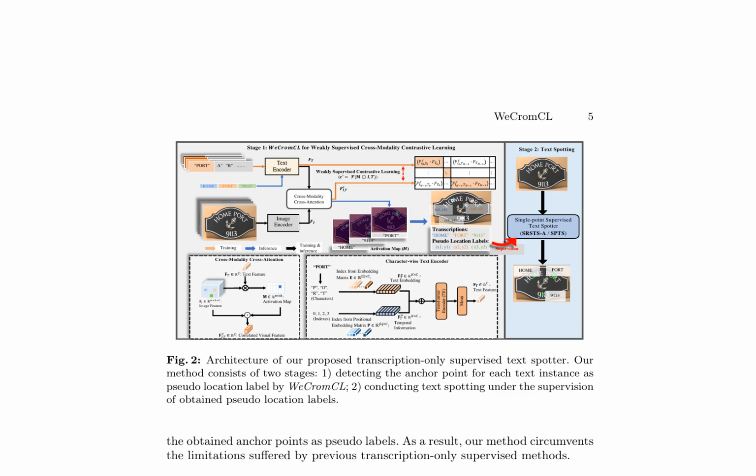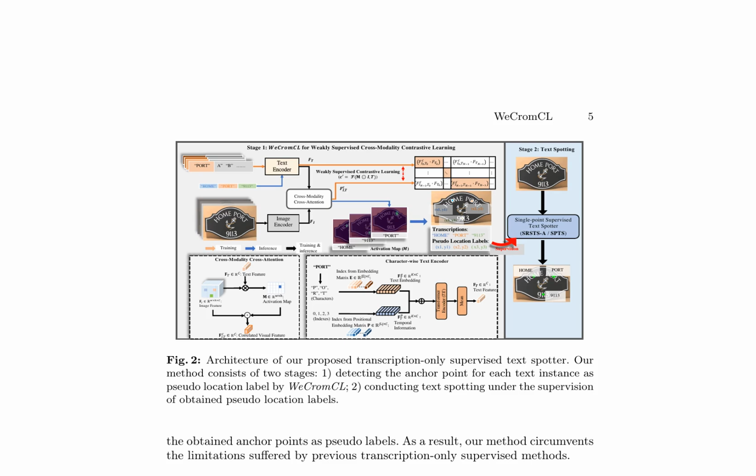The proposed transcription-only supervised text spotter, WeCromCL, consists of 2 stages: detecting an anchor point for each text instance as a pseudo-location label, and conducting text spotting under the supervision of obtained pseudo-location labels. This method circumvents the limitations suffered by previous transcription-only supervised methods due to the lack of text location annotations.